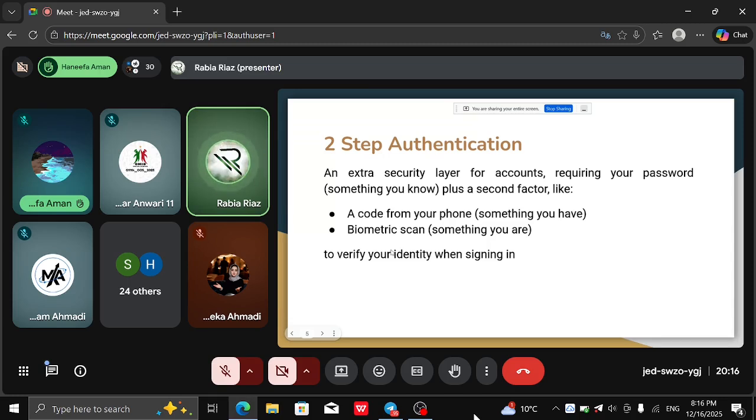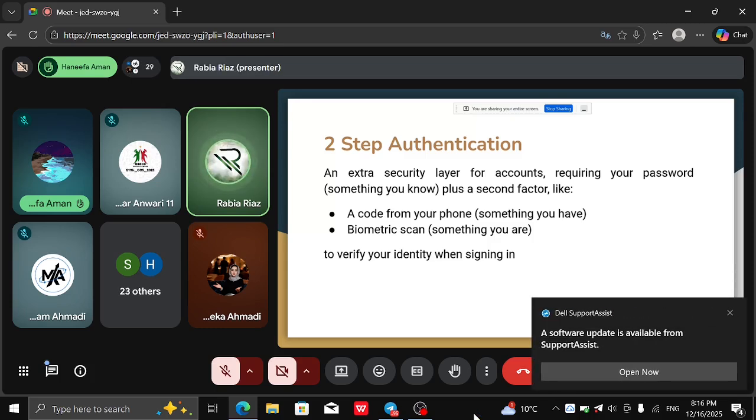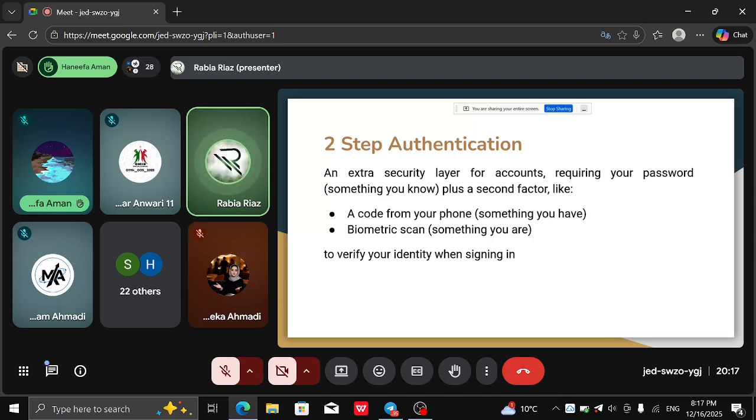What is a code from your phone? If you have set your email address or your phone number on a particular account, that website can send a code to your phone number and your email address and ask for that code to log you into the account, right? So first you provide your username and password, and then the website sends you a code, and then you enter that code on the website, and then you are logged into the account, right? And if the website is not using a code, it can use your biometric scan, which can include your fingerprint or your facial recognition, right?